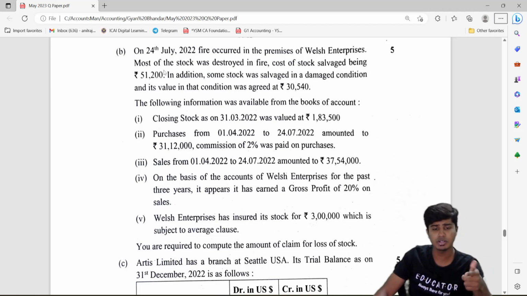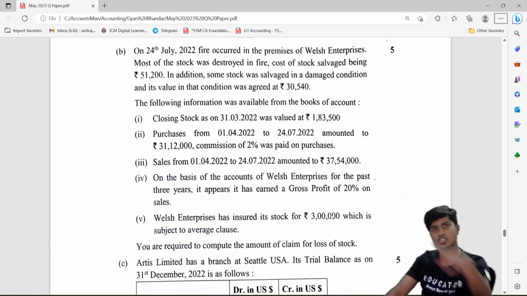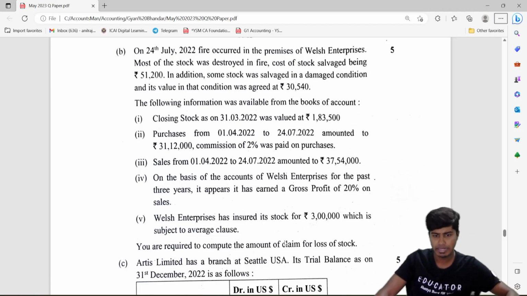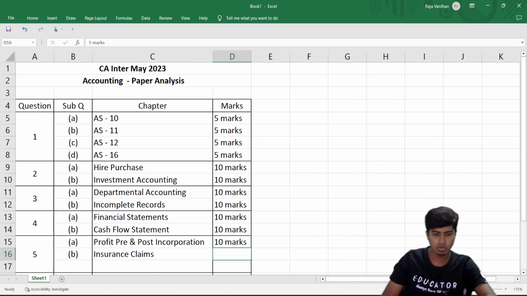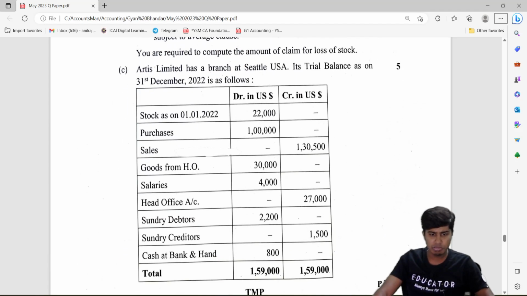Stock as on date of fire. You deduct the 51,200 salvage. You will get loss of stock. There is a policy to the extent of 3 lakh. Check if the policy is sufficient. Check if there is under insurance. If there is under insurance, you will apply average clause. If there is no under insurance, loss of stock itself is the amount of claim. So not lengthy because you don't have to prepare previous year's trading account also. Simple 5 marker question.